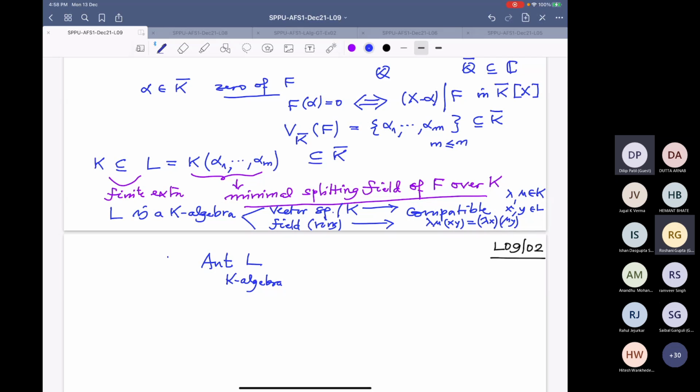So such a thing means the structures are compatible with each other. They are connected by this, so it is easier for calculation. And what are the K-algebra automorphisms?